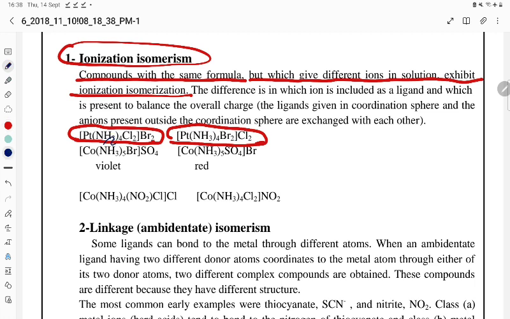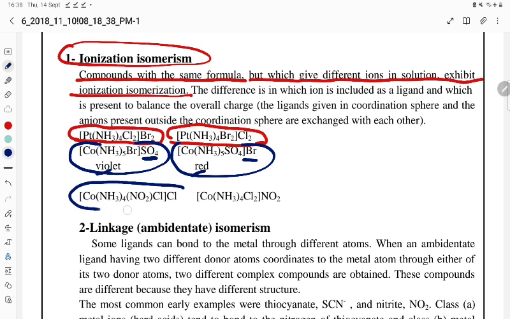Similarly, the second one has the same molecular formula, but it will give sulfate ion and bromide ion. So it is violet color and red color. The next one will give chloride and this one will give nitrite, NO2.